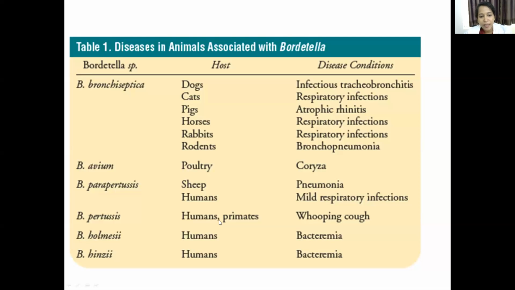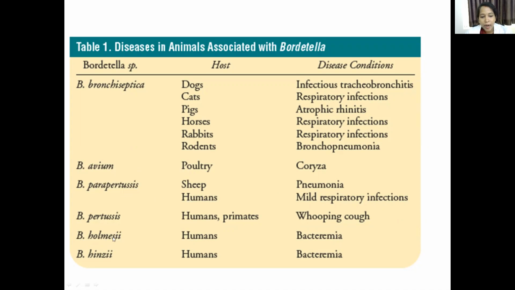Then Bordetella avium causes respiratory disease in poultry, like turkeys. Then Bordetella parapertussis in sheep causes pneumonia.